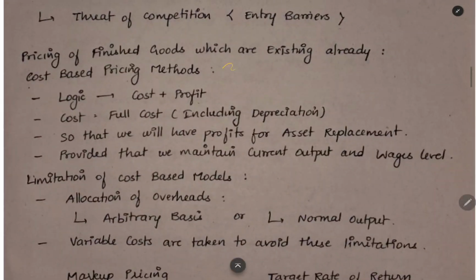How to keep the price? You can use cost-based pricing method. Cost plus profit will be the logic. You can also include depreciation, so that you will have profit for purchasing new machinery at the end of the life of existing machinery. After replacement, you will have the profits.